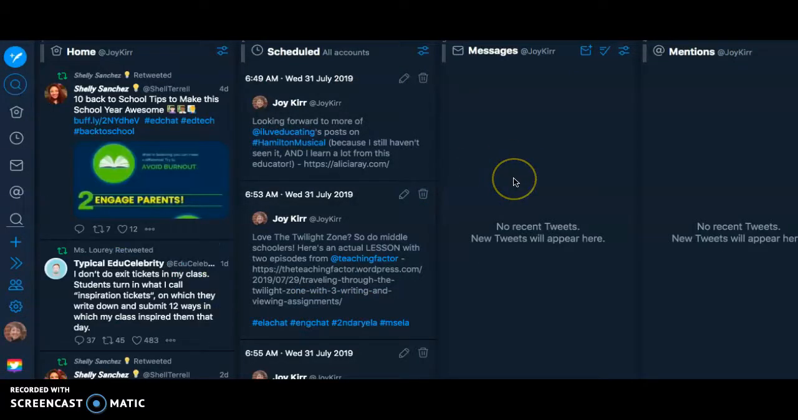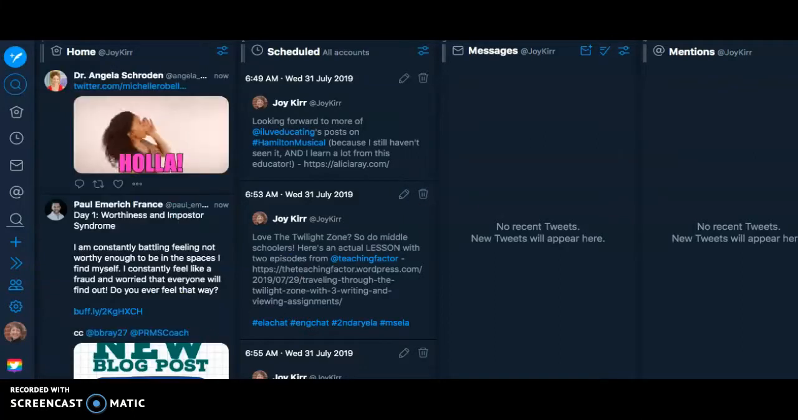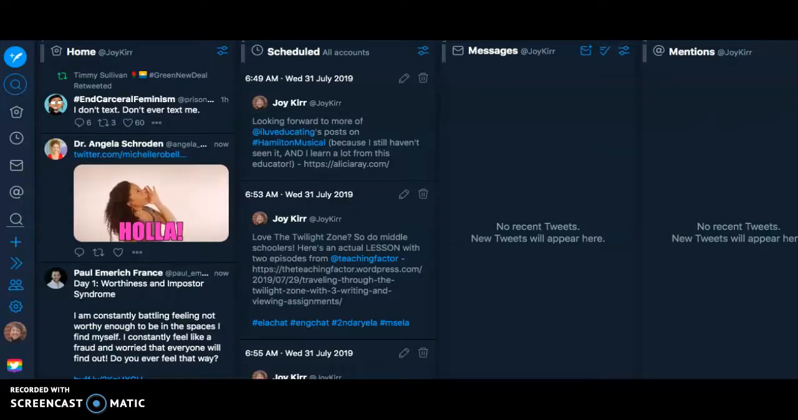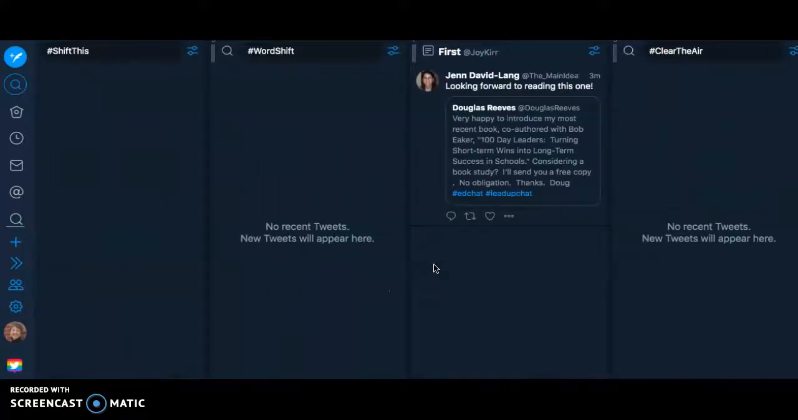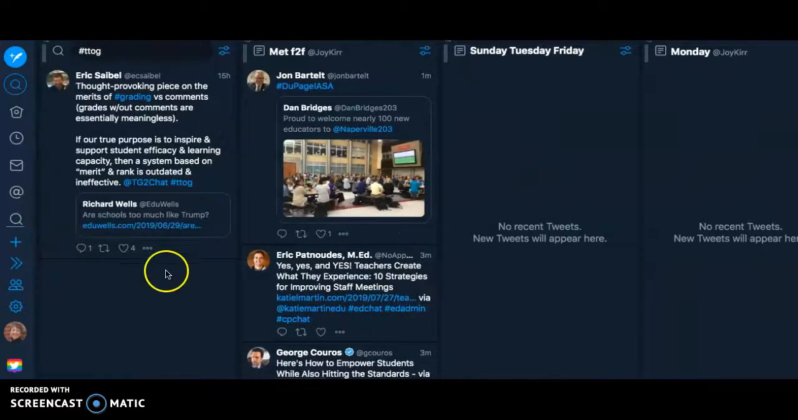Once you have a Twitter account, bam, it's easy to have a TweetDeck account. No worries there. Okay? So if you decide to use this, that's awesome. Share out what you've learned. I'm going to put this in a blog post to help with why I'm doing this and what I'm doing it for.